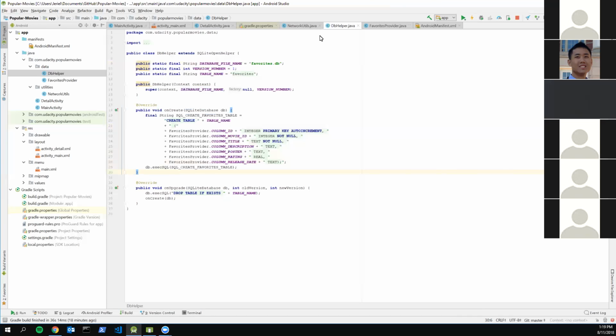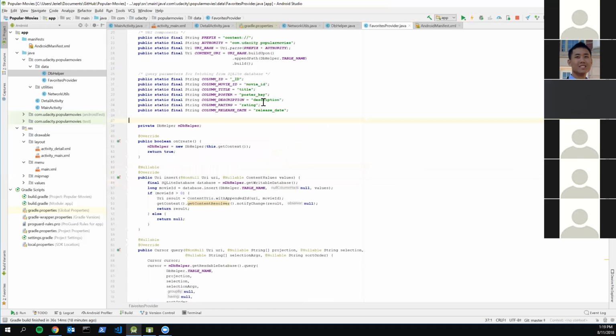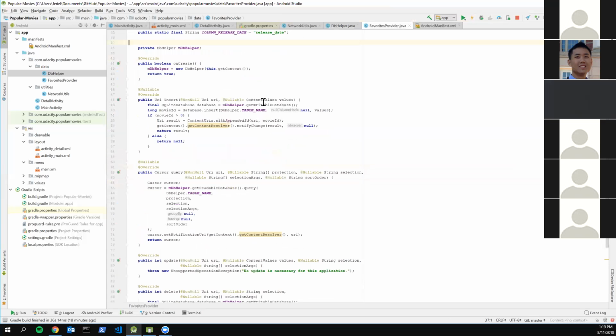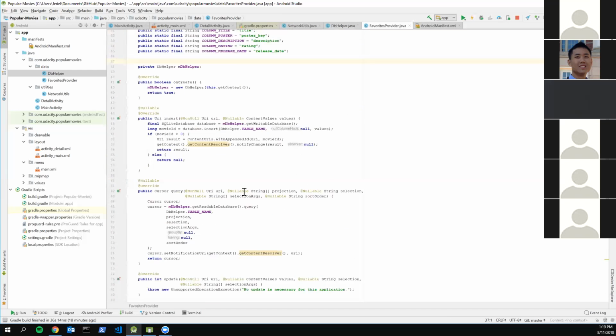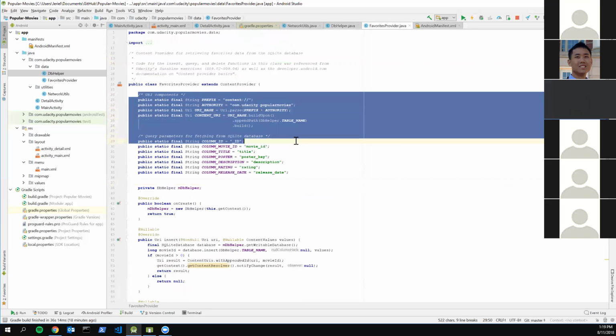Yeah. And so you'll be using it in your content provider. And what the content provider does is it allows you to interface with your SQLite database. So once it's already been created, the content provider has methods. It's basically like a create, read, update, delete class. So as you can see at the bottom, you have these methods like insert, just creating a new entry, and then query, reading the database, updating and deleting from the database. And I'll go ahead and step into each part. But before I do that, you have all these components that you need to put together.